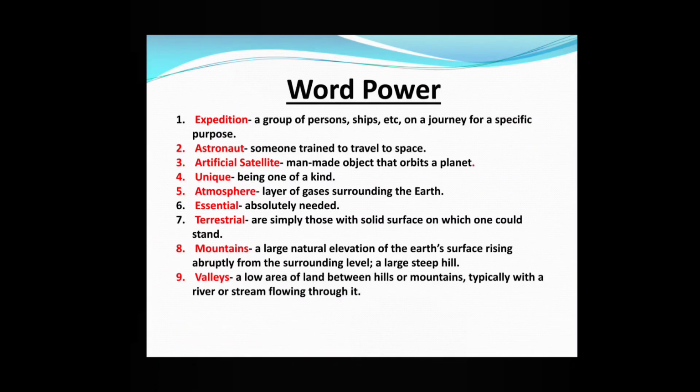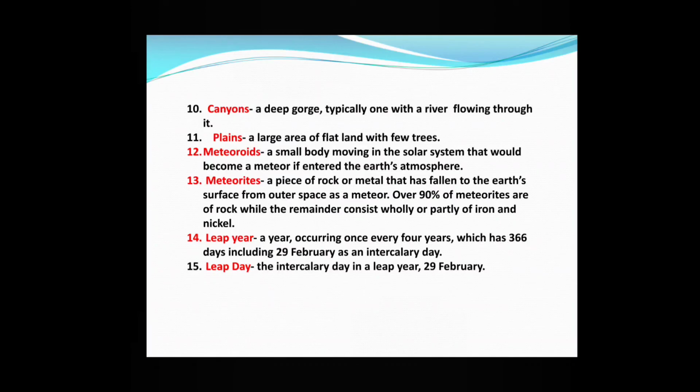Mountains, a large natural elevation of the Earth's surface rising abruptly from the surrounding level, a large steep hill. Valleys, a low area of land between hills or mountains, typically with a river or stream flowing through it. Canyons, a deep gorge, typically one with a river flowing through it. Plains, a large area of flat land with few trees.